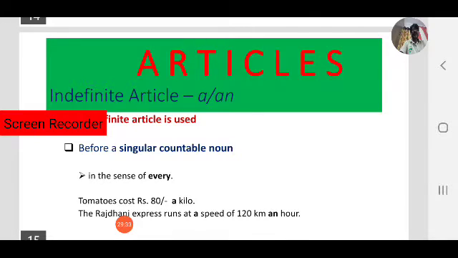Rajdhani Express runs at a speed of 120 kilometers an hour. Observe, a speed means every, a speed of 120 kilometers an hour. An hour, here observe, hour is also a vowel sound, H is silent. So that's why we use an. Here a speed means every speed. What is it per kilometer? It runs 120 kilometers.